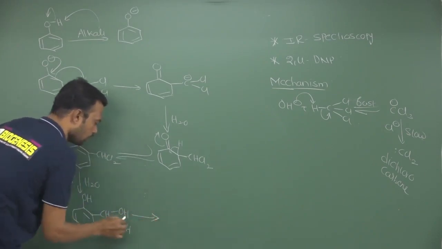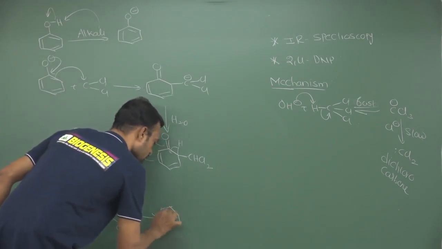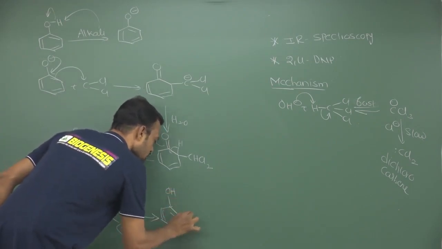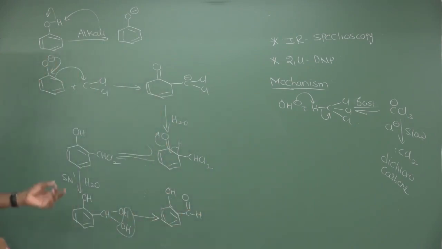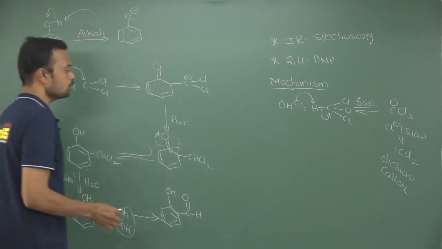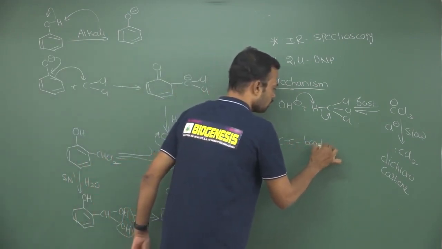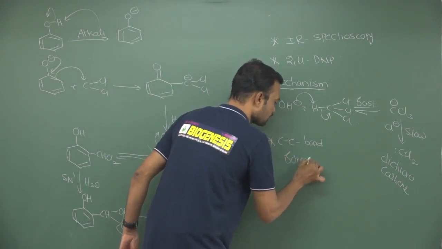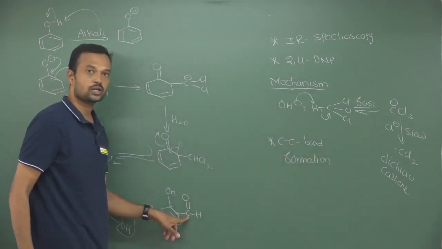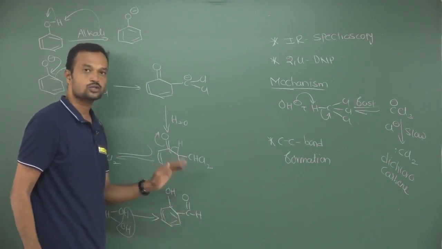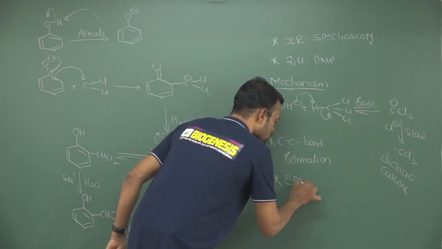So they may undergo dehydration, unstable, they undergo dehydration, and finally see, there is a formyl group inserted at ortho position. So that is called formylation reaction. It is a C-C bond formation reaction. Okay, so always remember this reaction is a C-C bond formation reaction. Between this carbon we are getting a new C-C bond, so that's why it is called a C-C bond formation reaction.